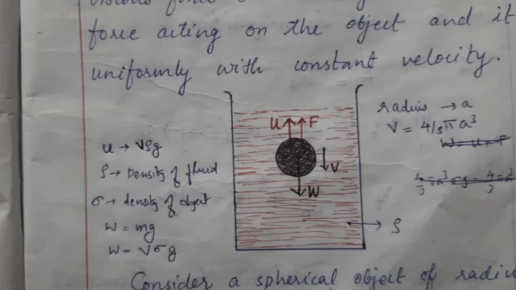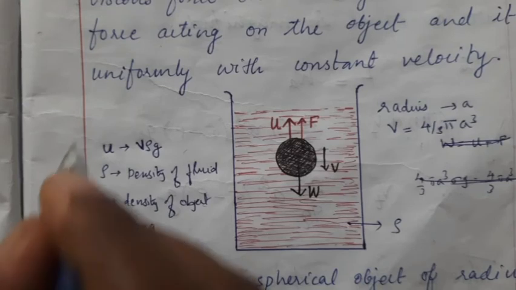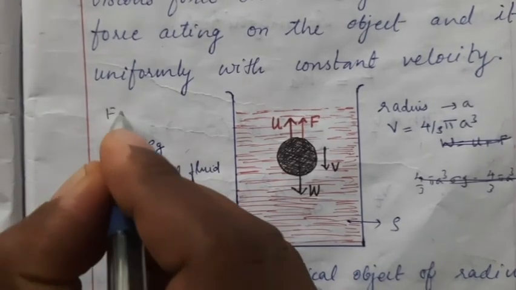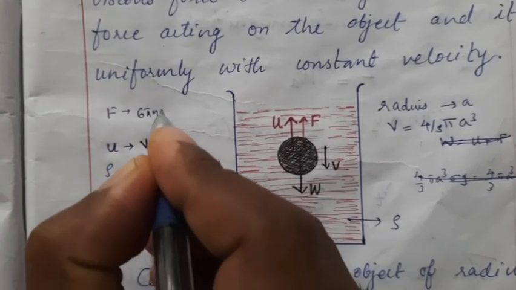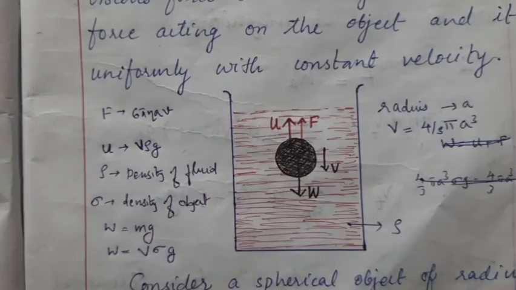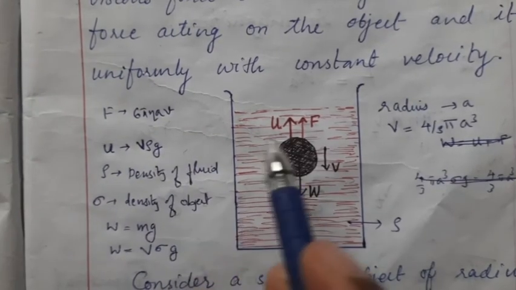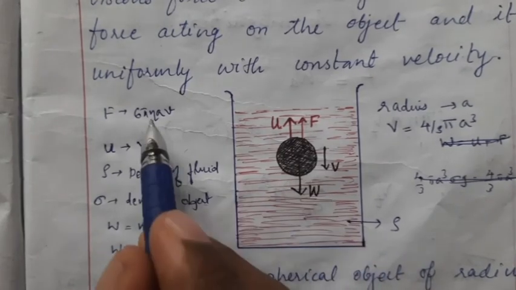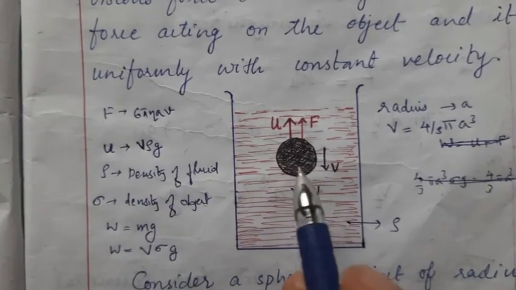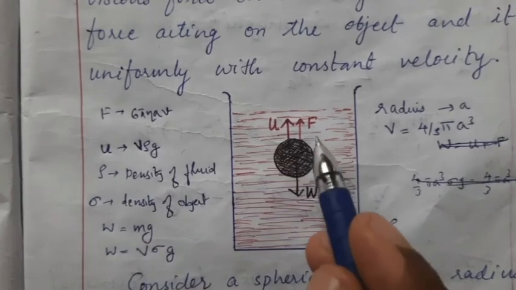Just now we studied one more force, that is the viscous force. That viscous force, if I mark it as F, is 6 pi eta a V, where eta is the coefficient of viscosity of this liquid, a is the radius of this body, V is the terminal velocity.